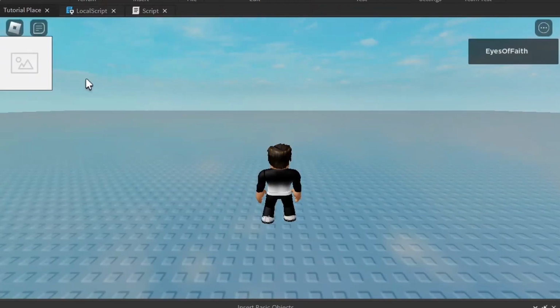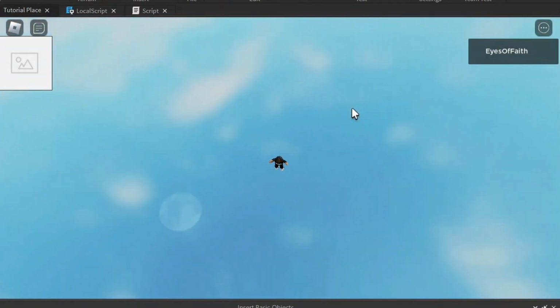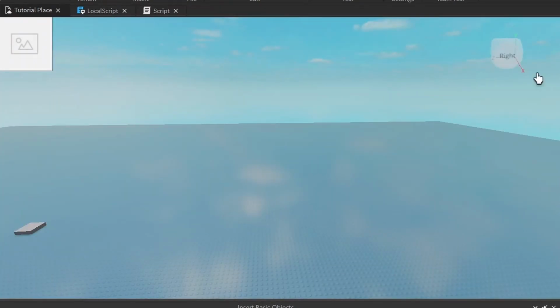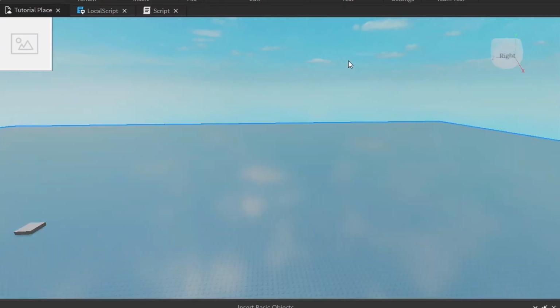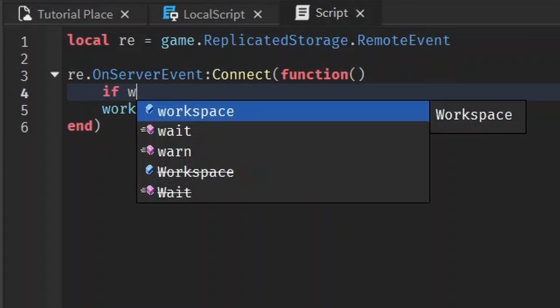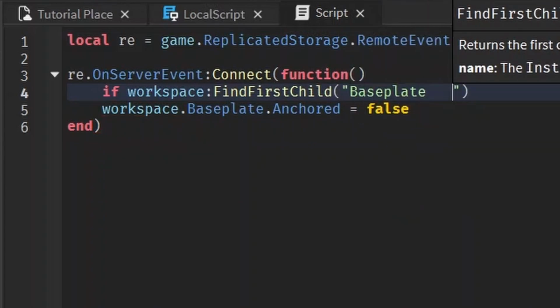And when the player enters, oh no, the base plate is falling, but it's hard to tell, but it's gone now. And I'm gone now. Oh, and if you were to hover it again, it wouldn't work because base plate deletes itself after it's fallen too far. So to fix that, you can check to see if base plate is still a child of workspace by doing if workspace:FindFirstChild and then a string of the name base plate.